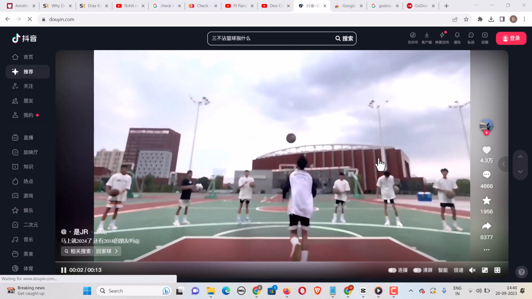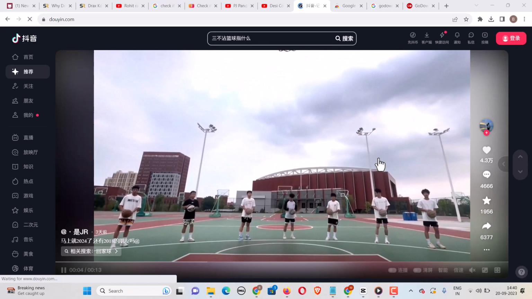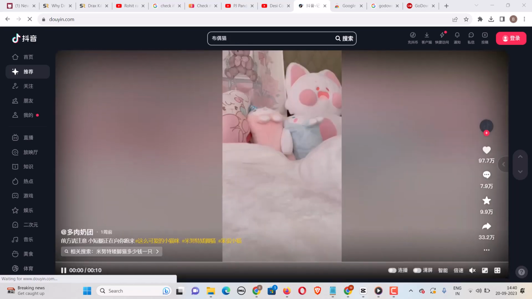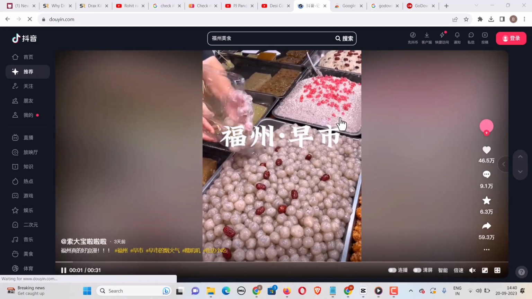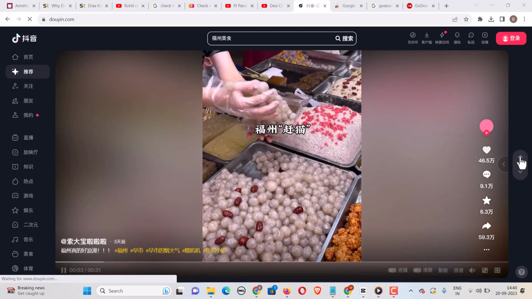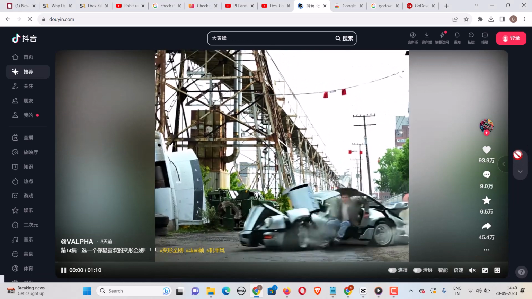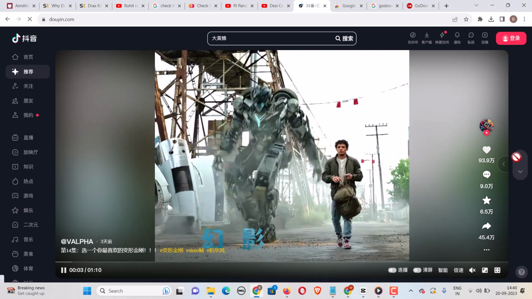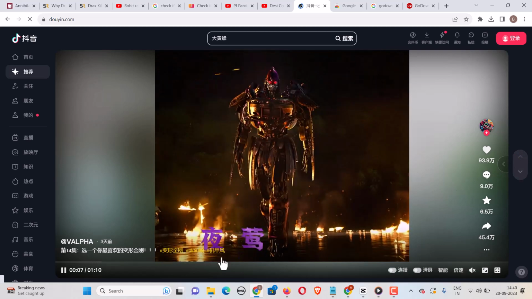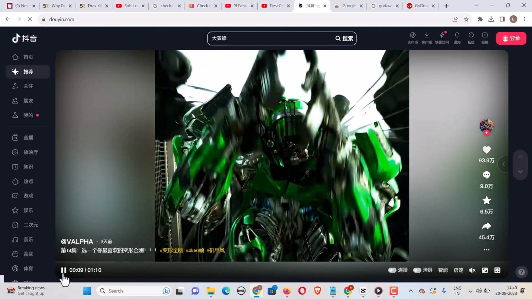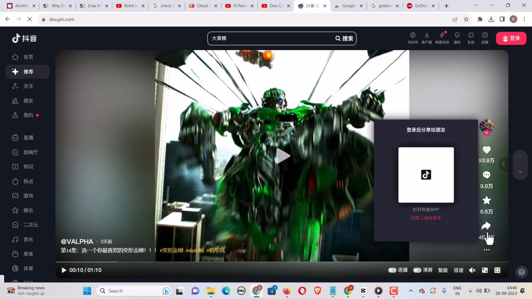Now if you're concerned about the watermark, we'll deal with that also, but whichever video you like, you can just choose that one. I am looking for a video. Okay, I'll be choosing this video. As you can see, this is some transformer type stuff. So all you need to do is click on this button here.